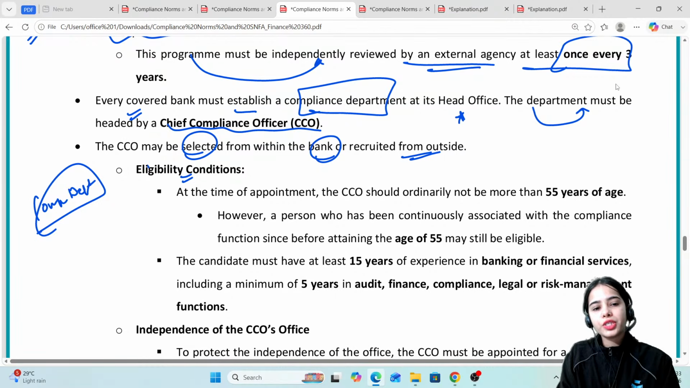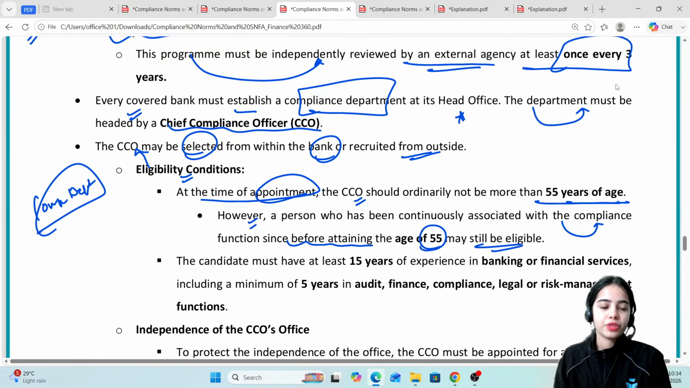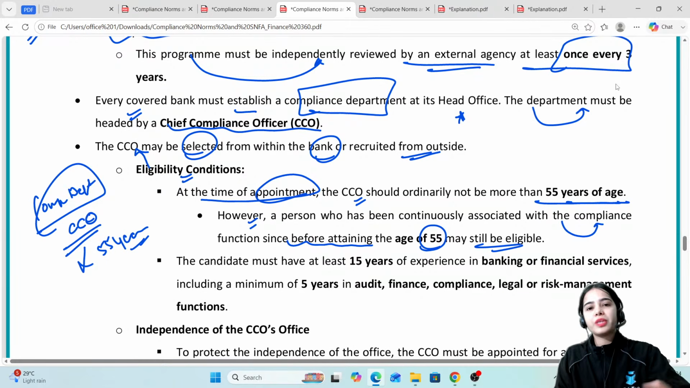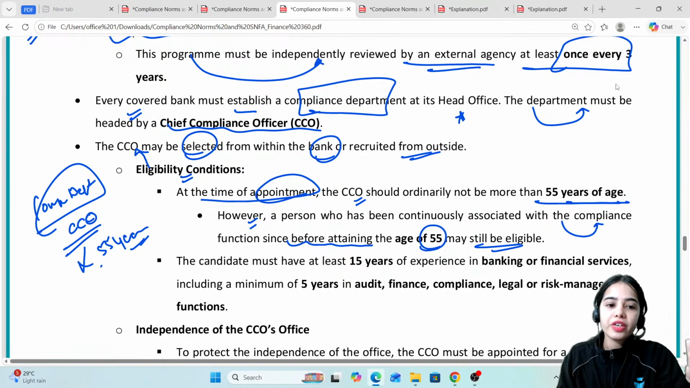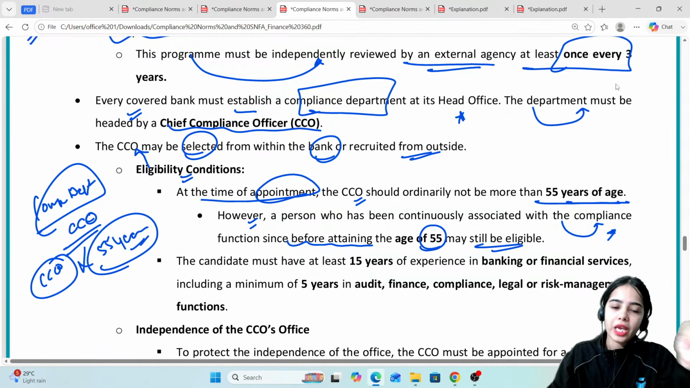Now, eligibility conditions for the chief compliance officer. At the time of appointment, the chief compliance officer should ordinarily not be more than 55 years of age. However, a person who has been continuously associated with the compliance function since before attaining the age of 55 may still be eligible. Let's say the person has vast experience and has been continuously working in the compliance domain. Even if the person is above 55 years of age, it doesn't matter; the person can be hired as the chief compliance officer because of the vast experience in the compliance domain.